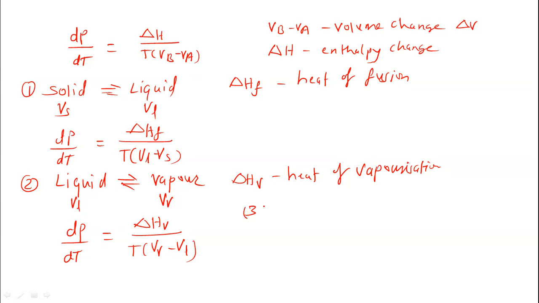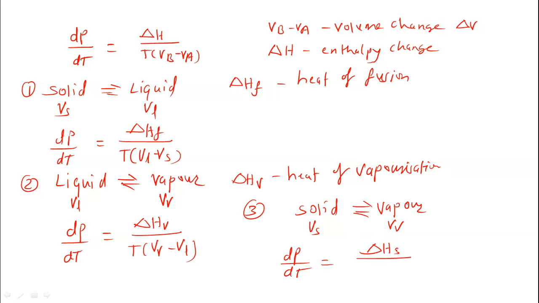Similarly for solid to vapor conversion. When a solid is directly converted to the vapor state, it is known as sublimation. So this is the volume of solid and volume of vapor. We can write dP upon dT is equal to delta H. This is a sublimation process, so we write delta HS, the heat of sublimation.